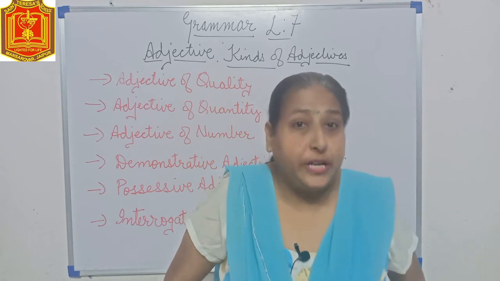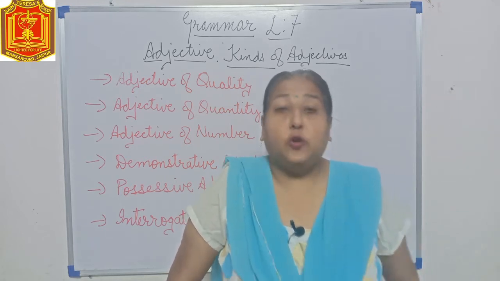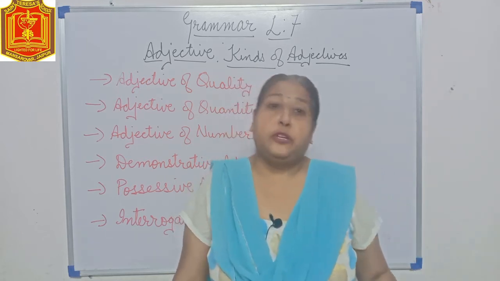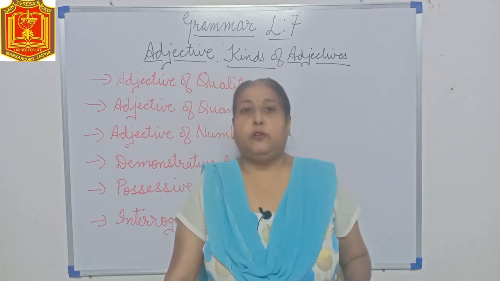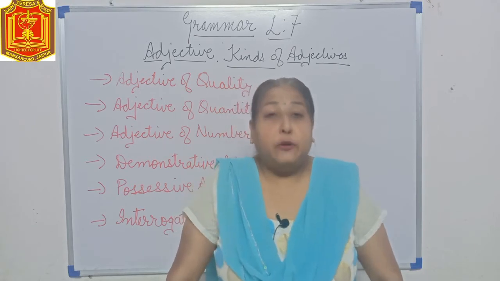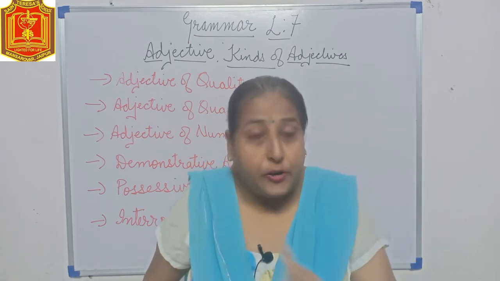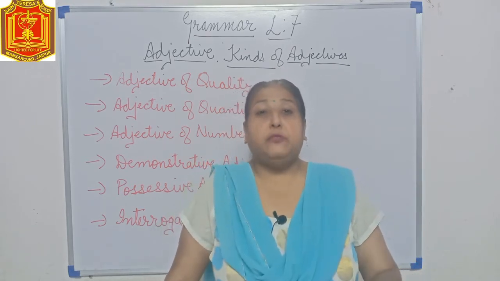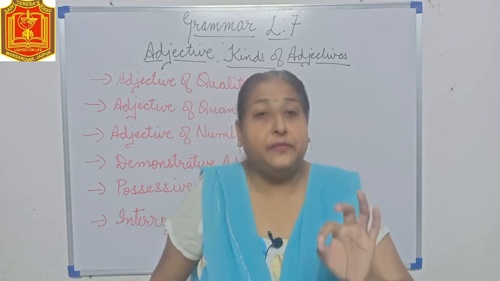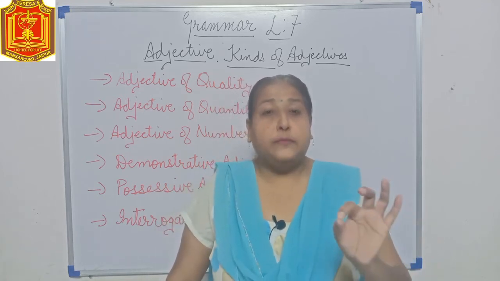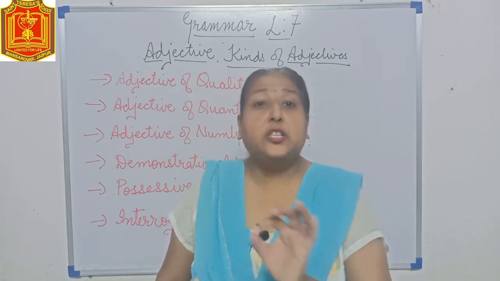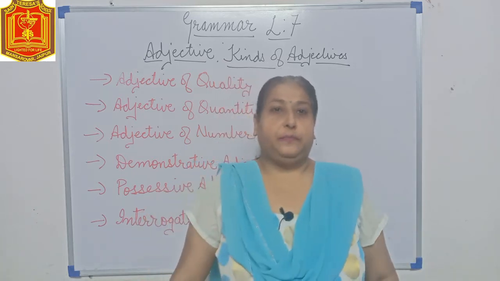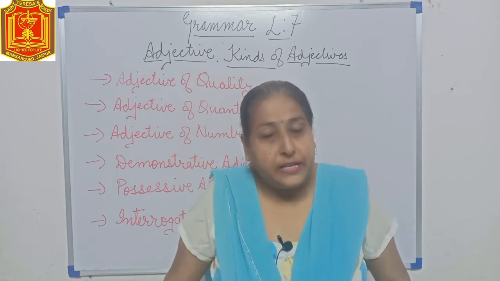It is a demonstrative adjective. Do not get confused between demonstrative adjectives and demonstrative pronouns. In the previous chapter also I told you, demonstrative pronouns are not written with a noun, but demonstrative adjectives are written with a noun. Those mangoes are sweet. Those are sweet mangoes. So, understood the difference?